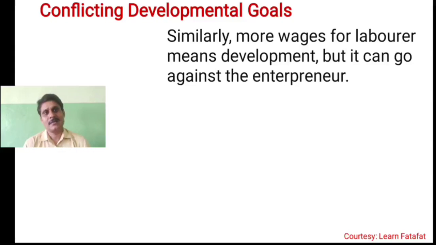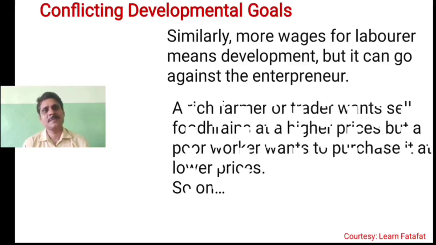Whereas the laborers think that more wages is going to be beneficial for their development. So this is how we see that there are conflicting developmental goals. Higher wages for laborers is a sign of development for them, but from the entrepreneur's point of view, it is not development.